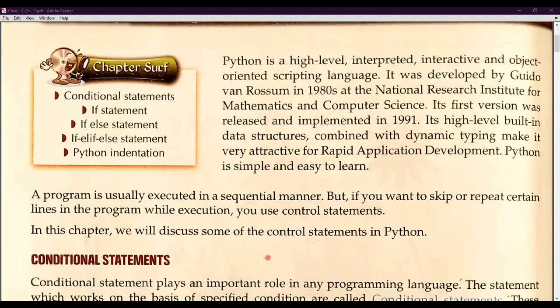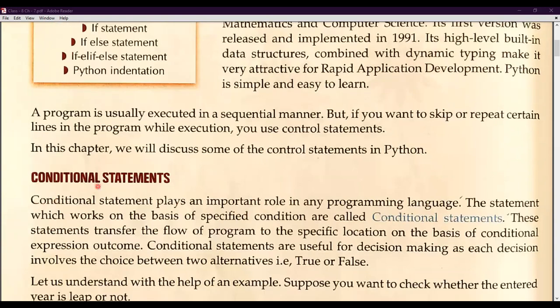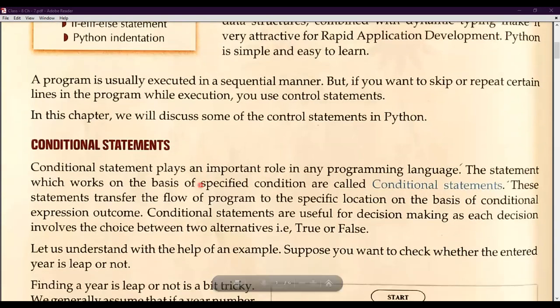The first topic is conditional statements. Conditional statements play an important role in any programming language. The statements which work on the basis of a specified condition are called conditional statements. Whatever programming language we are using, whether C, C++, Java, PHP, or Python, they all use conditional statements.